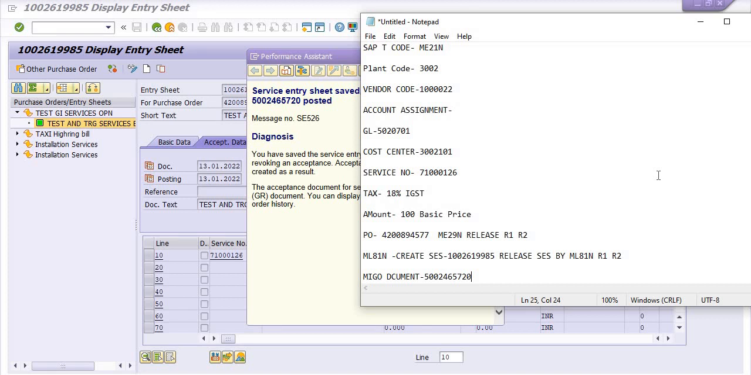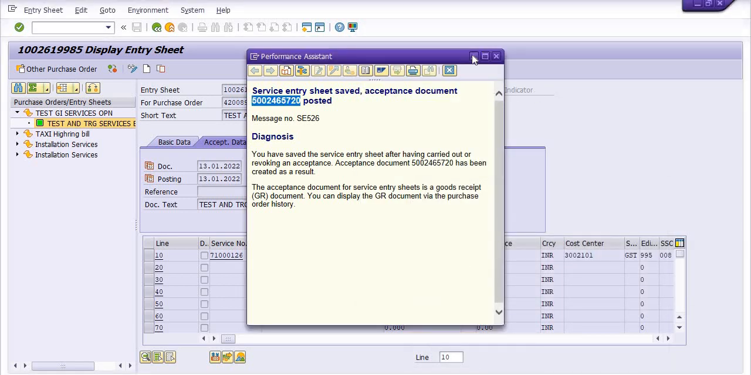Now our pendencies come in the GRIR. Once the service entry sheet is approved, your liabilities come in the GRIR. Once the MIRO is processed by the accounts team, it moves from the GRIR to vendor liability. So this is the whole process, how to create the purchase order and how to create the service entry sheet. We have approved the service entry sheet using the shortcut method, but you can approve your service entry sheet as per your company norms.